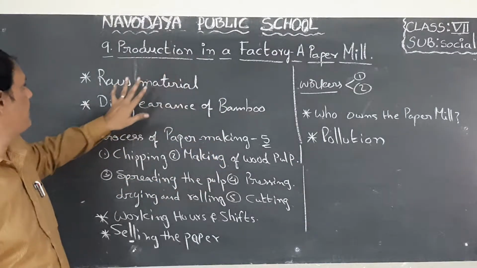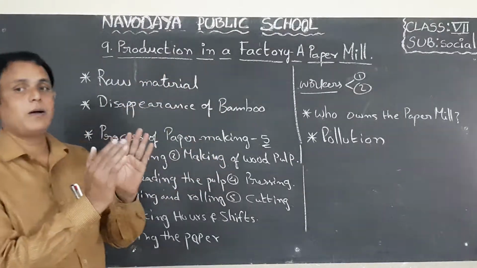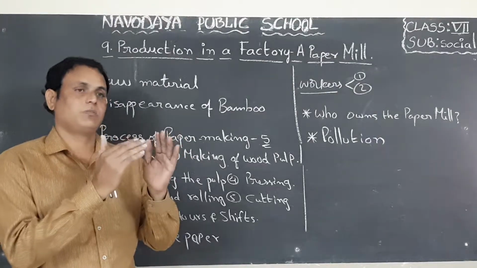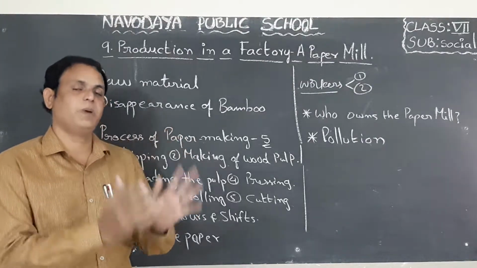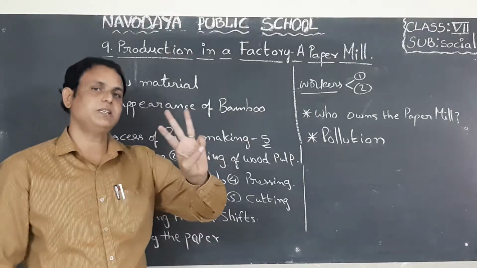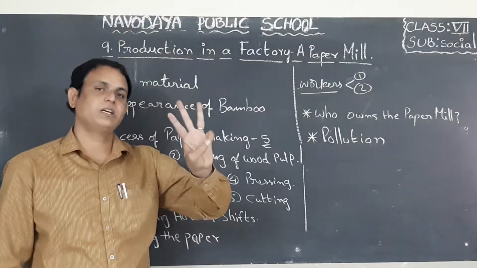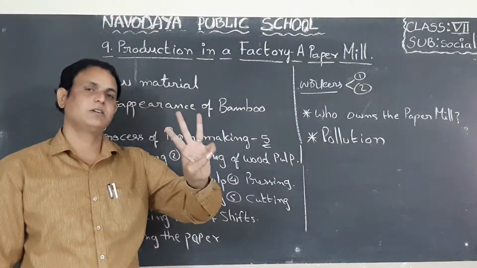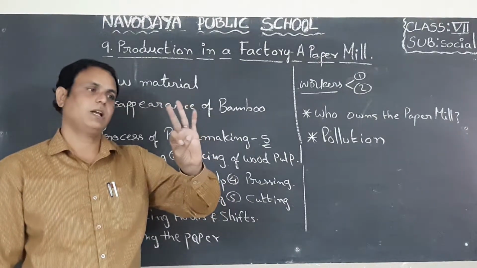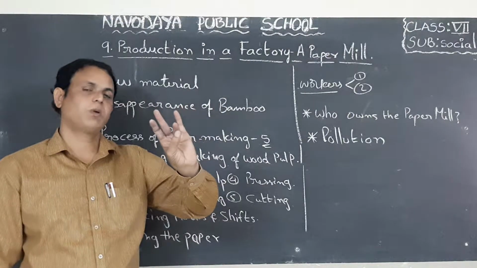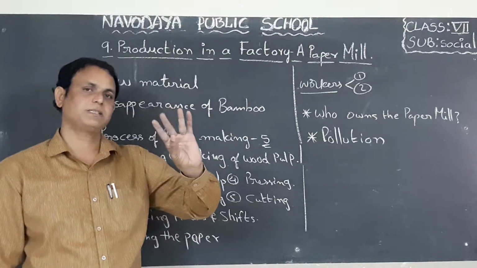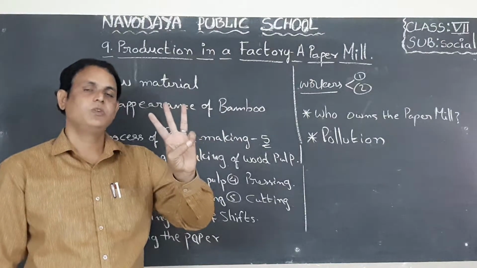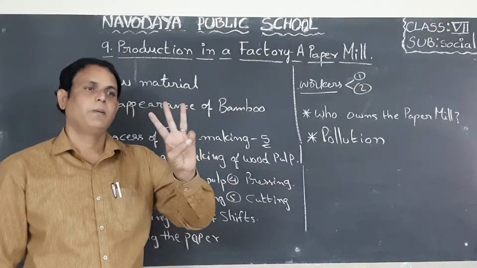First one, paper. What is the raw material of the paper? Which raw material is required for making paper? I said three kinds of trees are useful as raw material for paper. What are they? Bamboo, eucalyptus and subabul. These three trees are useful for making paper.